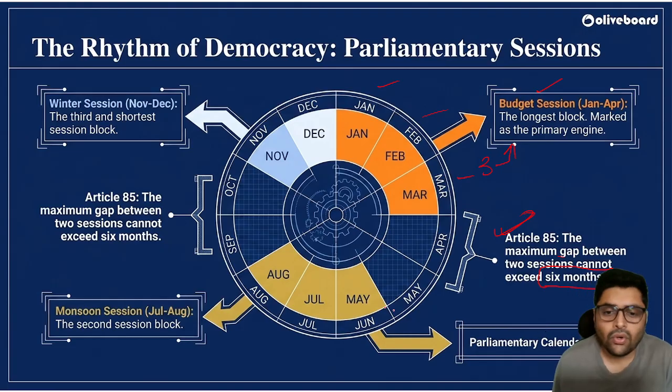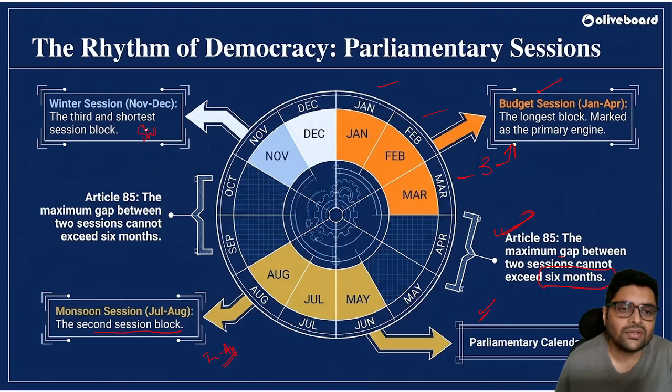Parliamentary calendar week, just like a representation in the form of a wheel. Then we have the monsoon session, that is May, June, July, and it might go up to August. Usually July, August. So, the second session. June to August, it can change sometimes. Again, only a 2 month gap is there, not more than that.